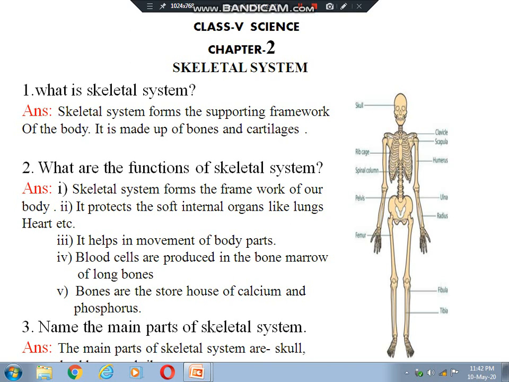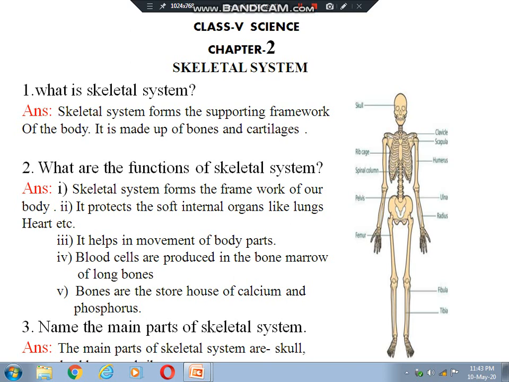Now bones, you know, are very hard and strong, and cartilages are the soft bones, you can say. They are present in the external ear and nose tip. They are flexible and we can easily bend them. Then question number 2, what are the functions of a skeletal system? You just think, if there is no skeletal system in our body, then what would happen?